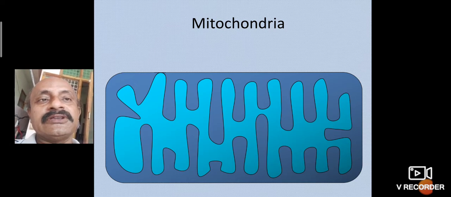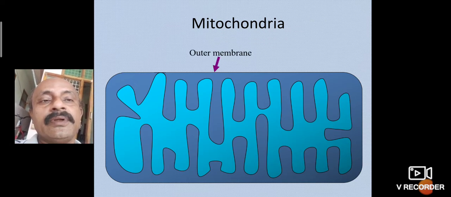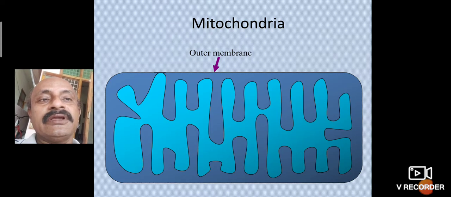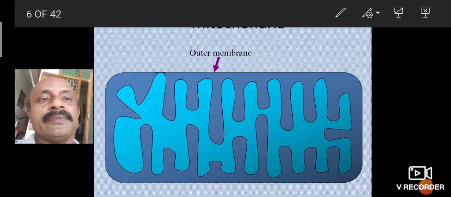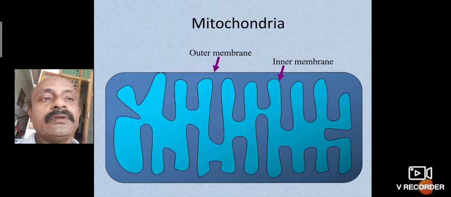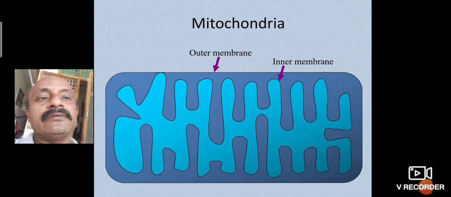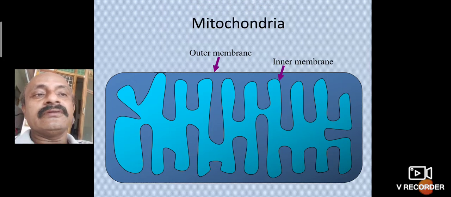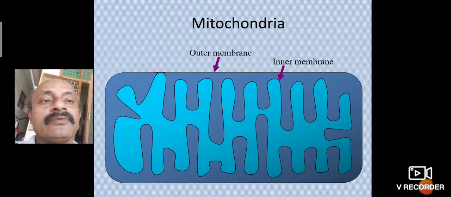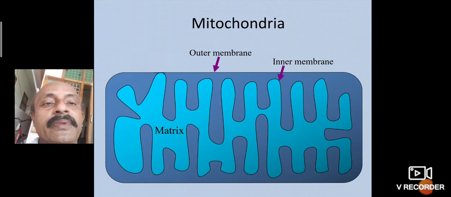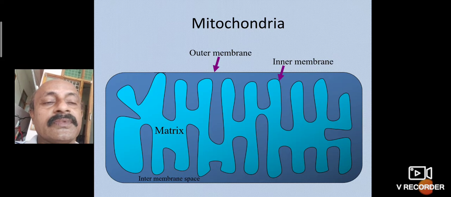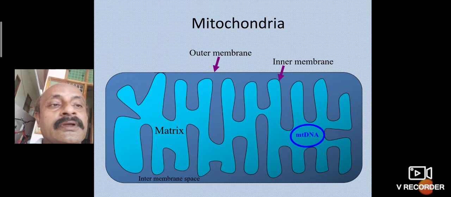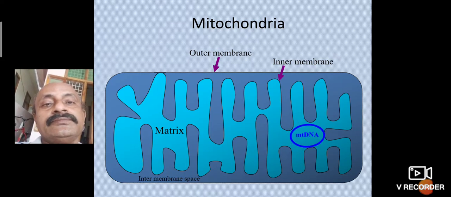The mitochondrial structure has an outer membrane, then an inner membrane, and also the matrix.